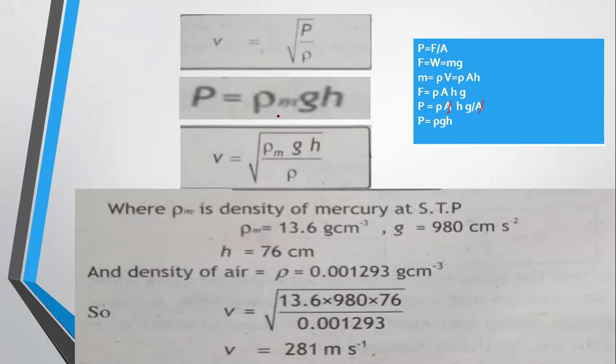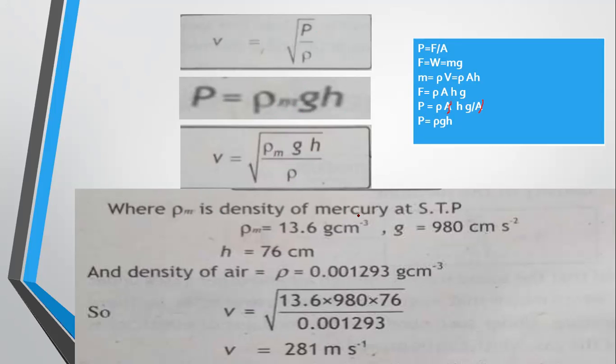So that's why mercury is used. By putting P is equal to rho m g h in this formula, we get V is equal to under root rho m g h divided by rho.